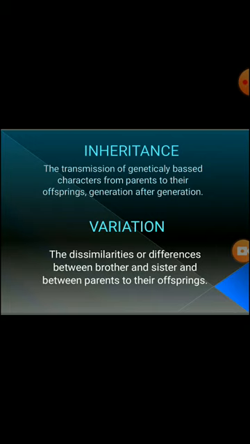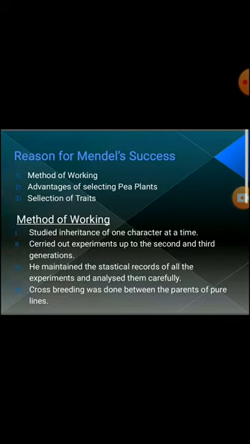So in today's class, we continue with our next topic, Mendelian inheritance. Before starting Mendelian inheritance, there is a question: who is Mendel? As we know, the Austrian monk Gregor John Mendel was the first to explain the mechanism of transmission of characters from parents to the offspring, generation after generation.